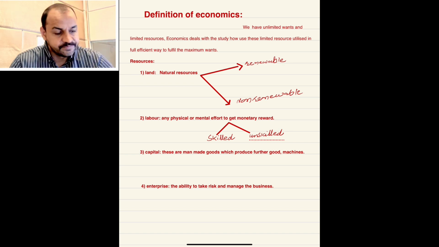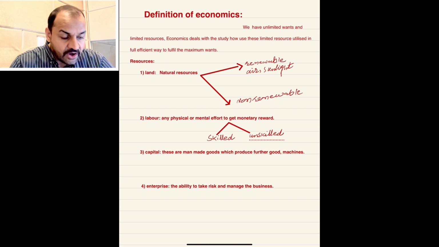These are air, sunlight, fresh water, sand, etc. These cannot be depleted. They are unlimited in nature.